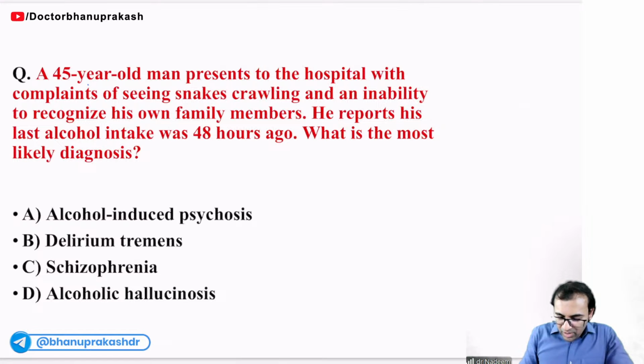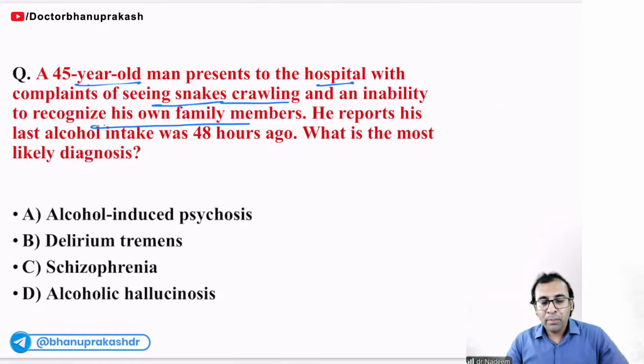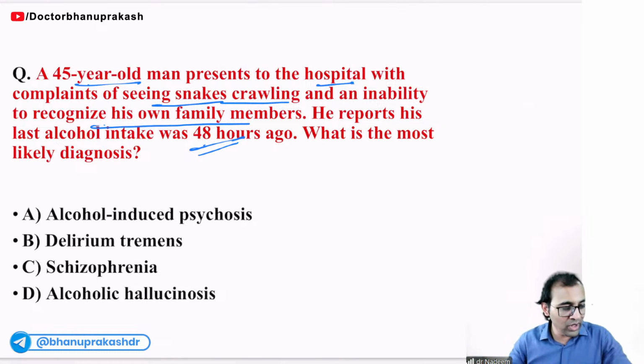A 45-year-old man presented to hospital with complaints of seeing snakes crawling, and an inability to recognize his own family members. Means there was disorientation, mental confusion, and tactile hallucination. You can say visual hallucination. He reports his last alcohol intake was 48 hours before. What is the most likely diagnosis? Alcohol withdrawal symptoms I have taught you in detail.